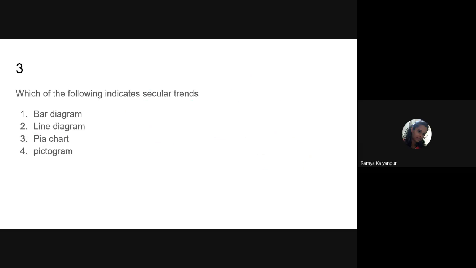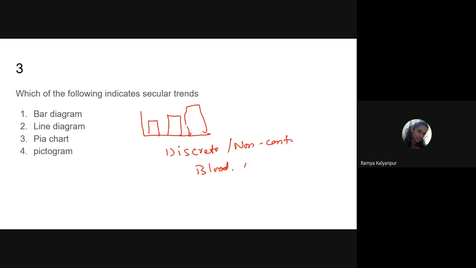Now let us see this bar diagram. Bar diagram means what? Some bars will be there, and in between the bars some space will be there. This bar diagram is mainly used for discrete or non-continuous data. For example, blood group, or nominal data, or any disease, like diabetes type 1 or type 2.